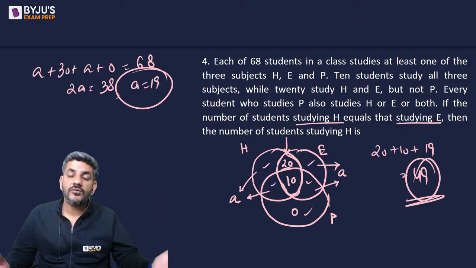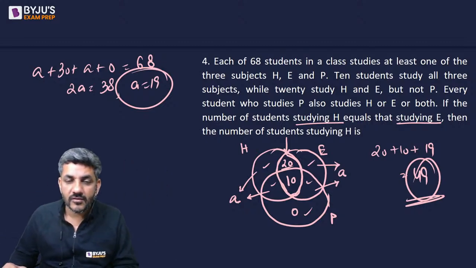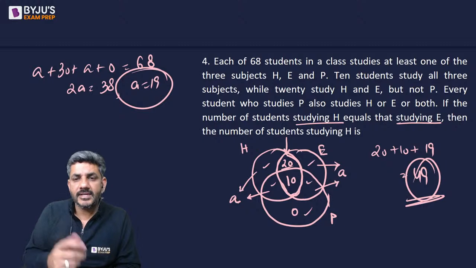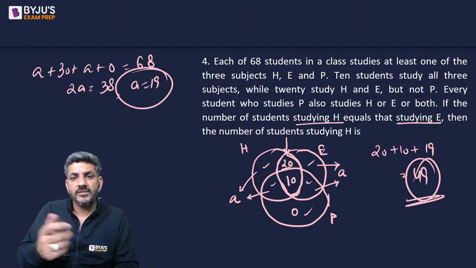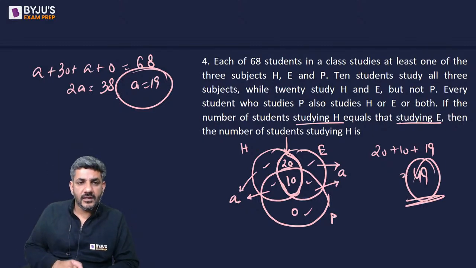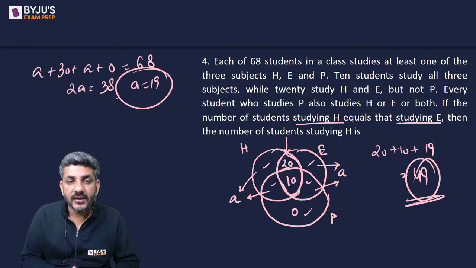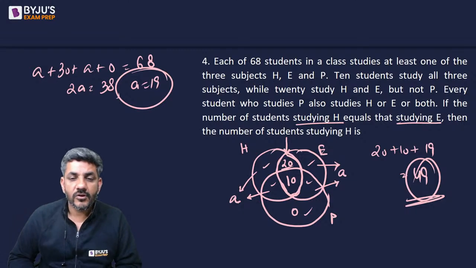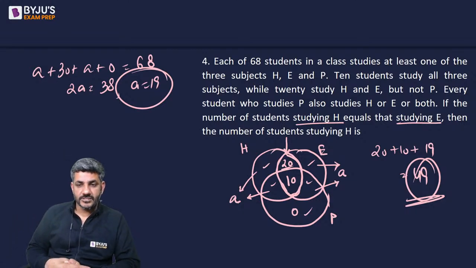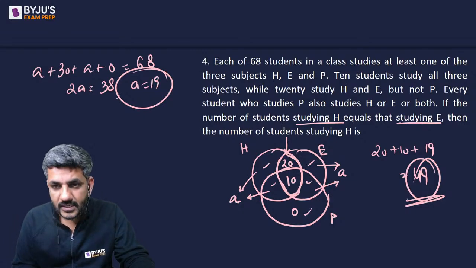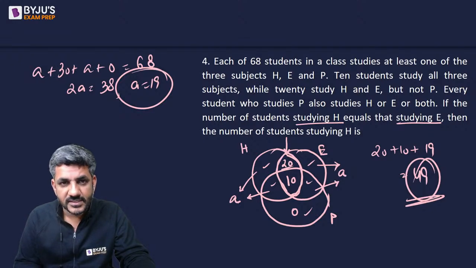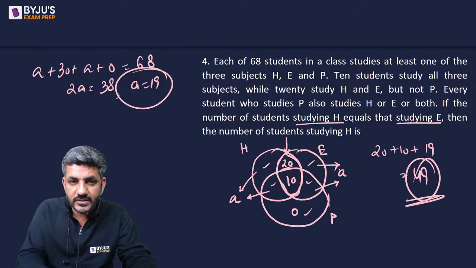So the other part of H should be equal to the other part of E, by equating them, taking both of them as A. We said that 20 plus 10, sorry, 20 plus A plus 30 plus A plus 0 is 68, which gave me A as 19. And once we got the value of A, we got the total number of students studying H. I'm sure this is also understood, guys. Let's move on to the next question. Question number 5 on your screen.